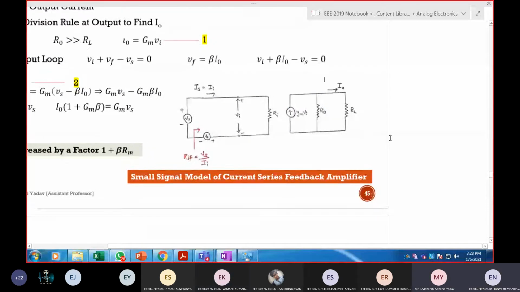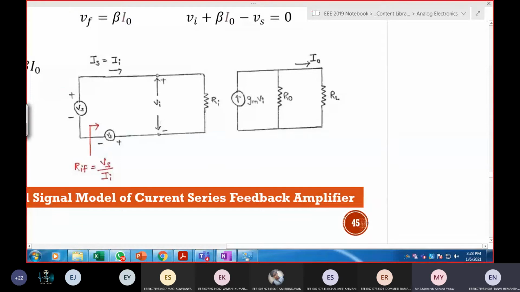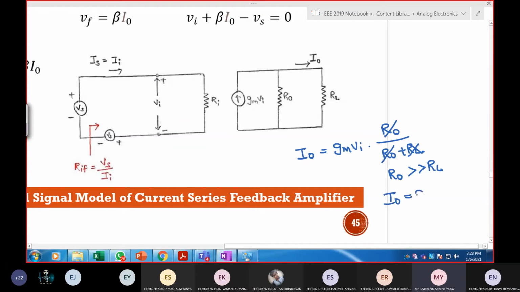First, what should I do? I should use the current division rule. So I out can be written as GM VI into R0 by R0 plus RL. What is the condition? R0 is greater than RL, so that this part can be neglected, and R0 and R0 get cancelled. So I out is equal to GM times VI.